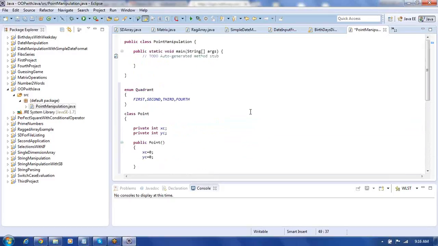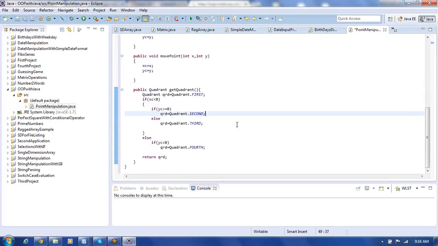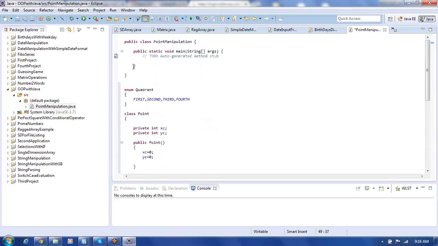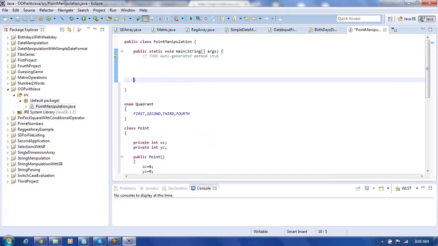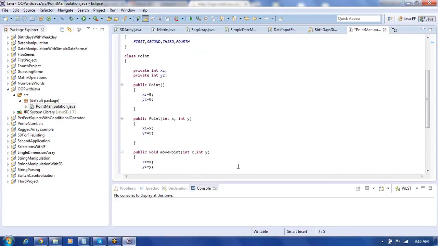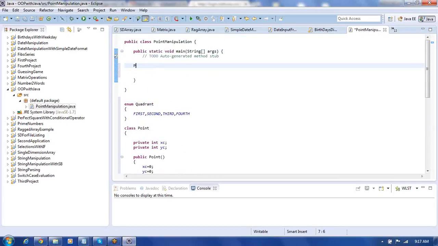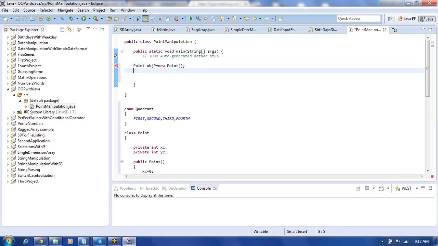Now come to the main method. In the main method let us try to manipulate it. So what do we write here? We can create a Point class object. Write Point, then object p equal to new Point. I created it with the default constructor. I created the point object.